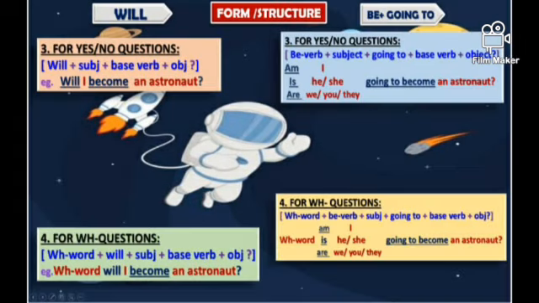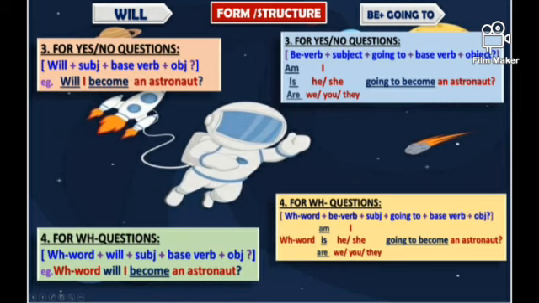Next, for yes/no question, the structure of will is will plus subject plus base verb plus object followed by a question mark. Example, will I become an astronaut? On the other hand, the structure of be going to is be verb plus subject plus going to plus base verb plus object followed by a question mark. Example, am I going to become an astronaut? Is he or she going to become an astronaut? Are we or you or they going to become an astronaut?